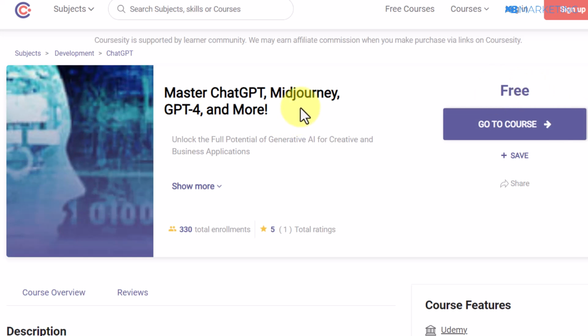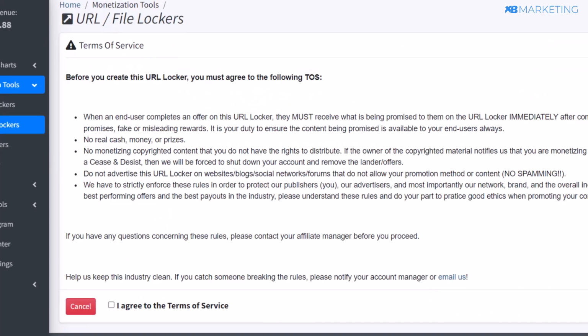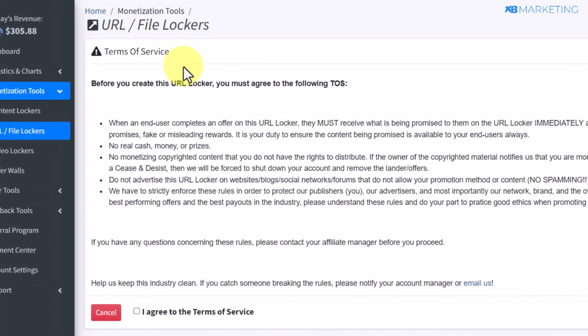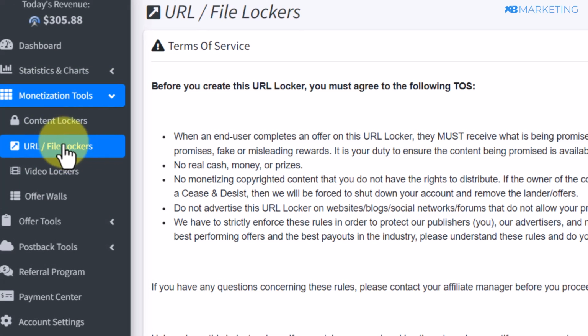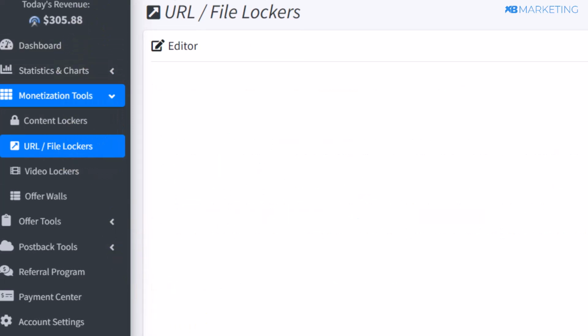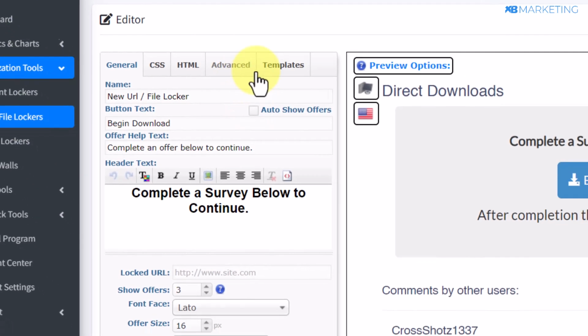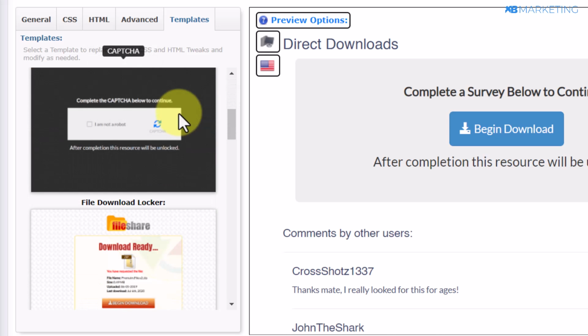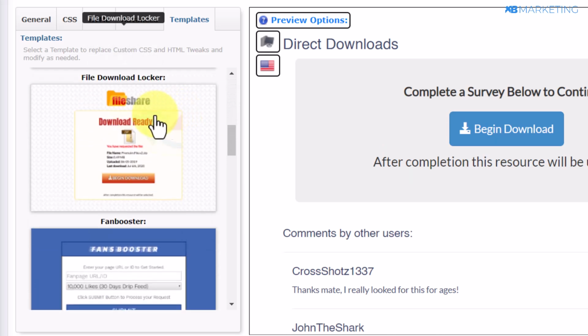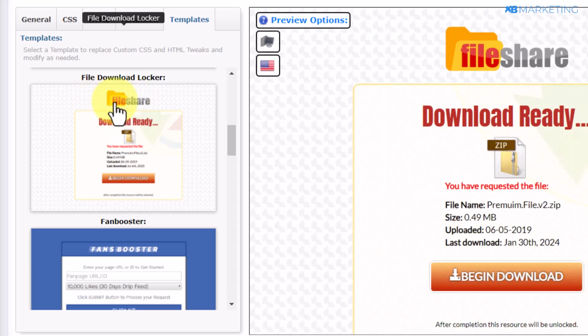So the next thing you want to then do from here is to head over to your CPAGrip account or any CPA network of your choice to create a content locker. So all you need to do is to then come over to the URL file locker section of your account and you want to click on continue. And once you do this, you can come over to the template section and you can use any of these available templates. All right. Since we are going to be giving away courses, I recommend to use this file download template. All right. As people are going to think they are going to be downloading the course to their device.